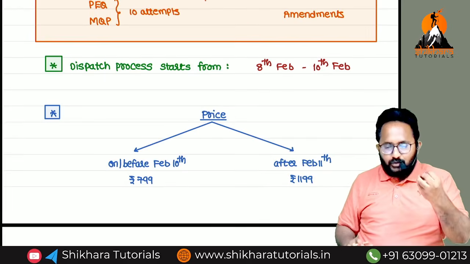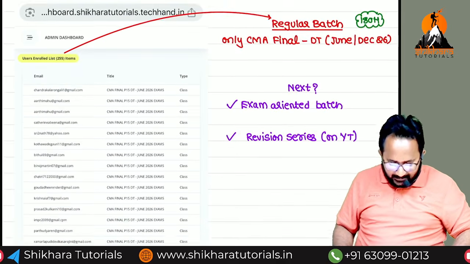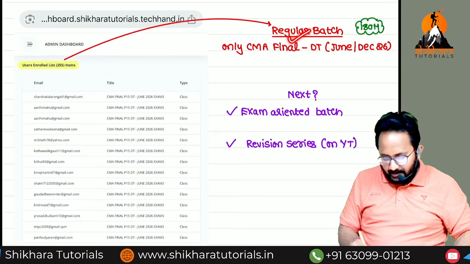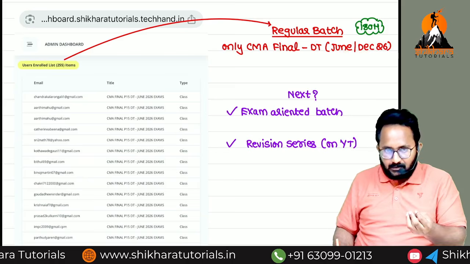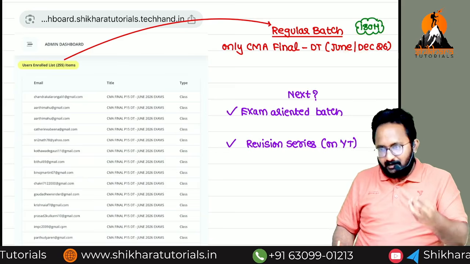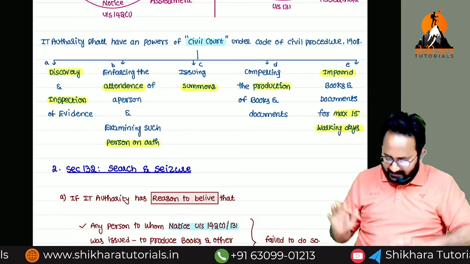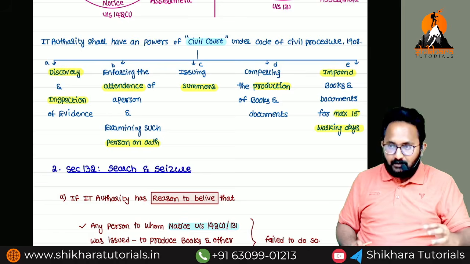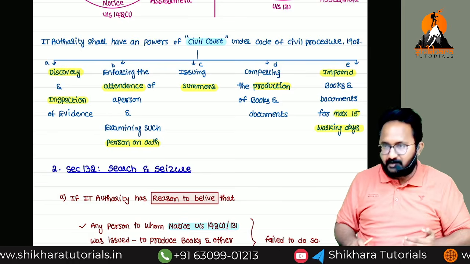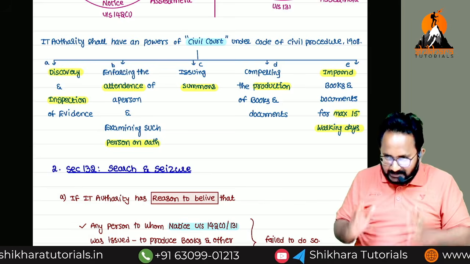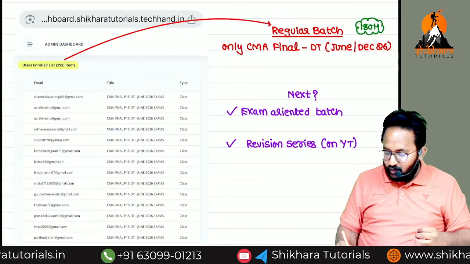Now I want to share one more important piece of news, good news also. Our regular batch CMA Final Direct Taxation for June as well as December 26: the detailed discussion is nothing but this entire handwritten notes I gave in the classroom itself. Provisions are presented in these handwritten notes in a simplified version. Then we discuss the questions also, and altogether the duration comes to 180 hours.